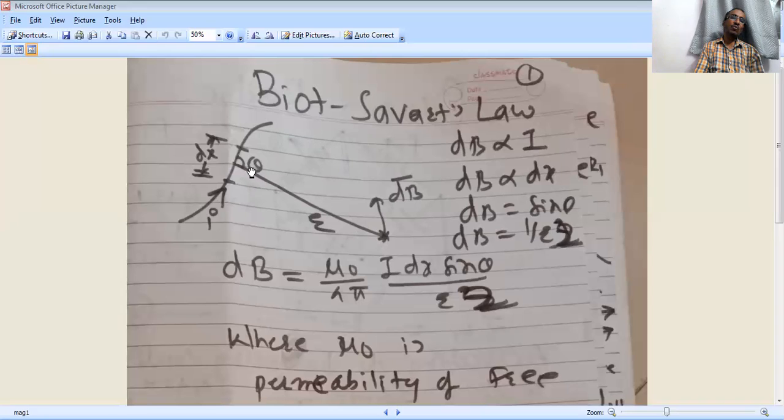As r goes on increasing along this line, the magnetic induction goes on decreasing, and finally the magnetic field at a very high distance totally vanishes. The magnetic field is observed only near to this conductor. Understood?